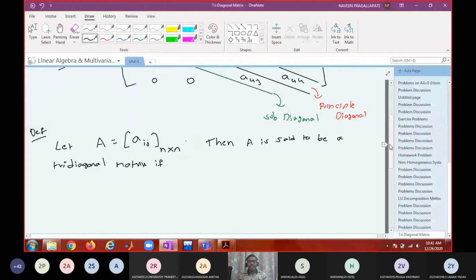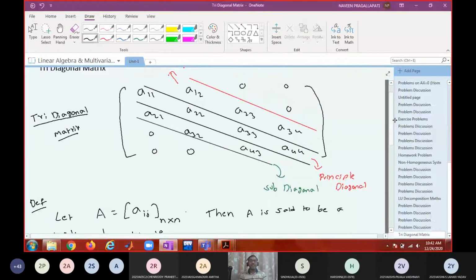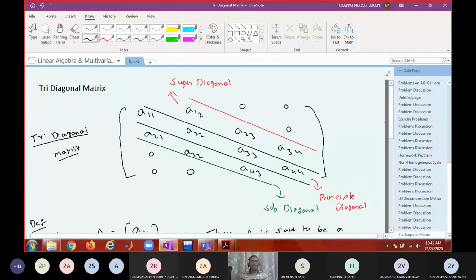You observe the indices. You see, the definition is in terms of i and j only, no? Can you guess? See these indices. What is this position? 1, 3.